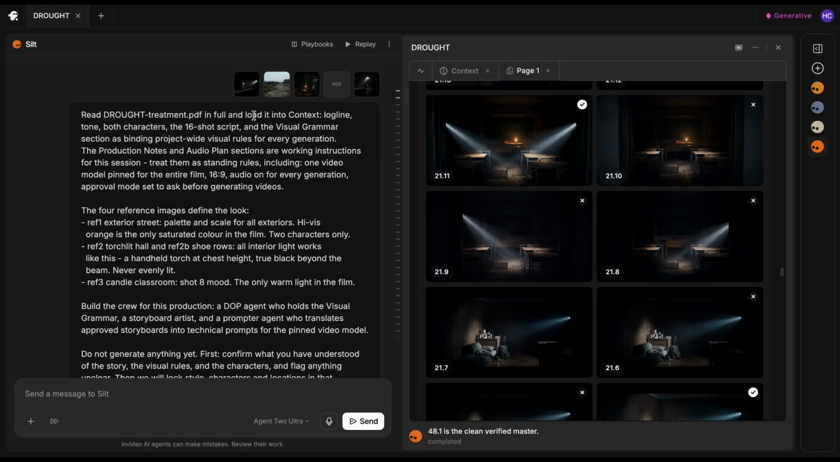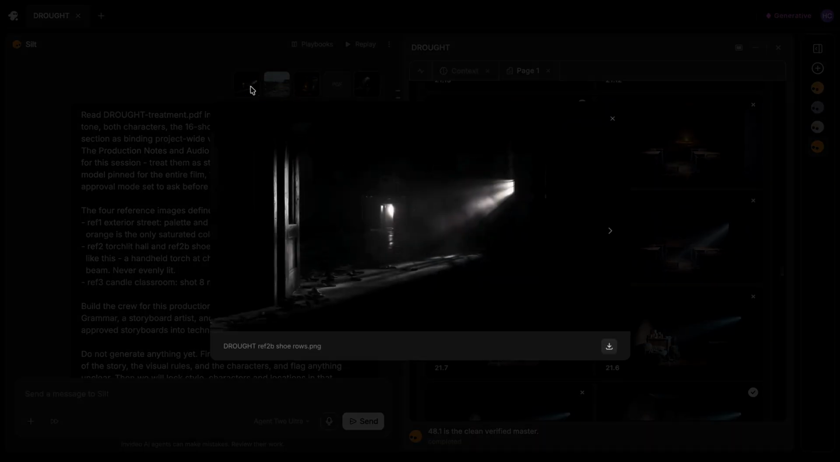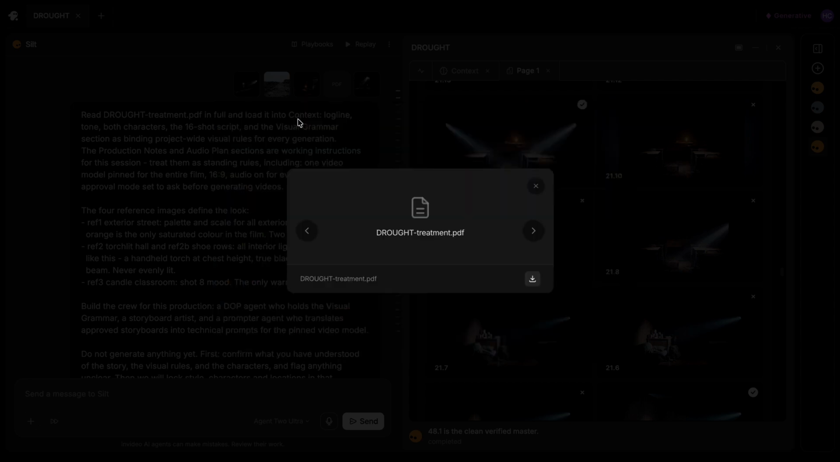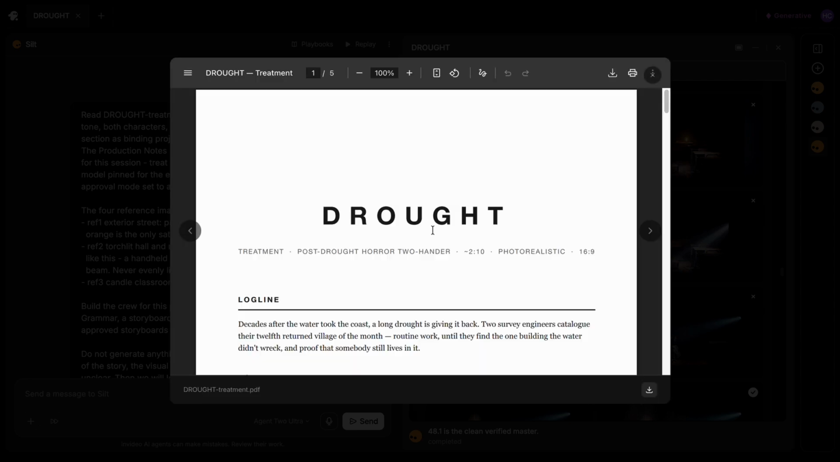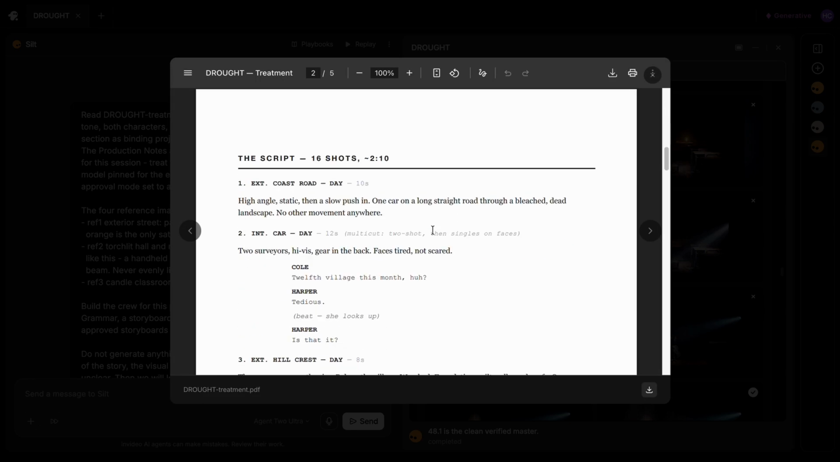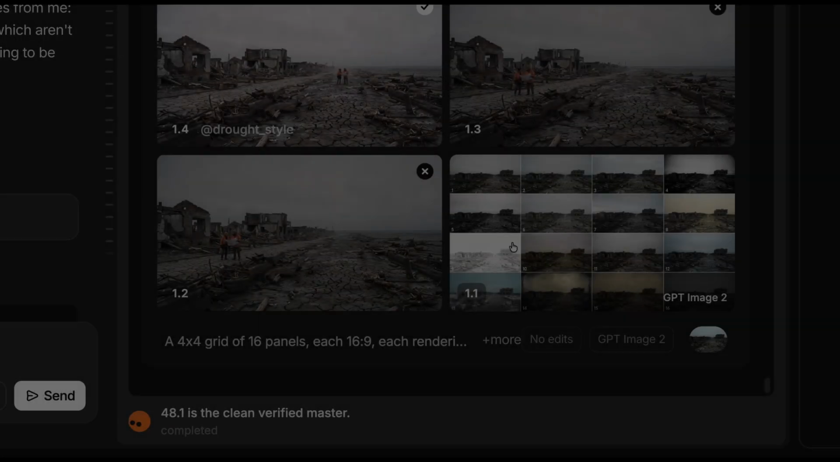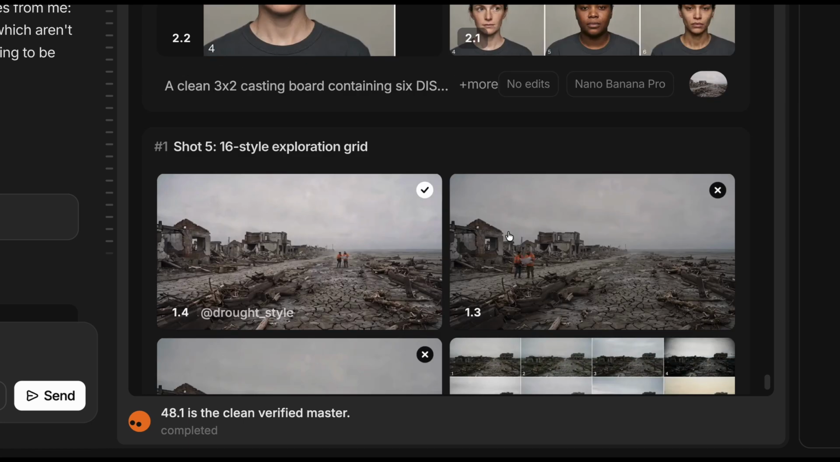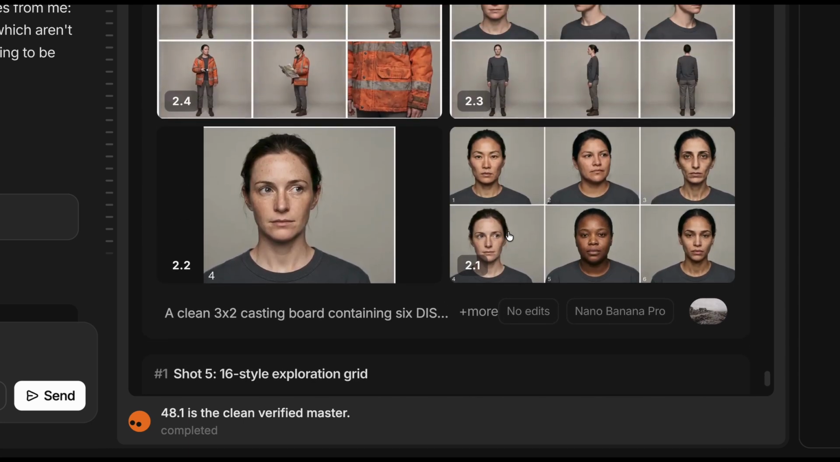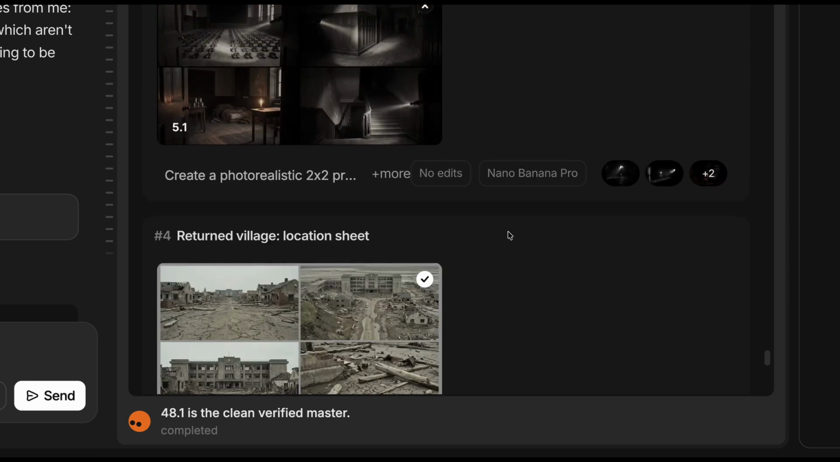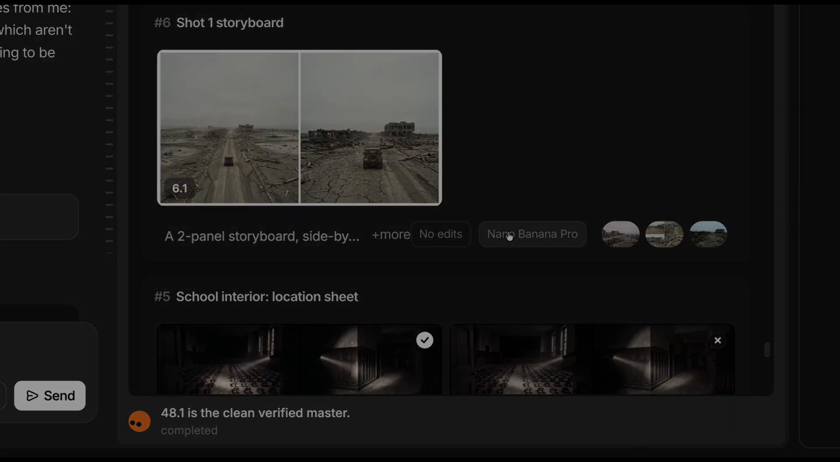Before any of that, we gave it the film on paper. 1 PDF with the shot script and the visual grammar, and 3 reference stills annotated with the rule rather than the picture. Write the grammar as rules and an agent can enforce it. Then the locks: style, characters, locations, boards, prompts. Each lock inherits the one before it, and anything you don't lock will change from shot to shot.